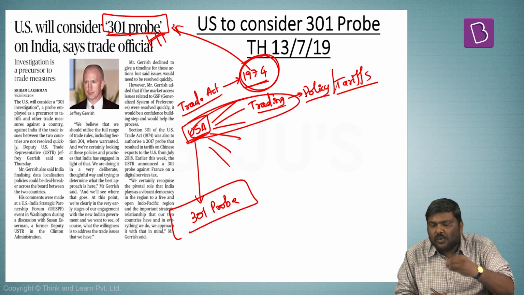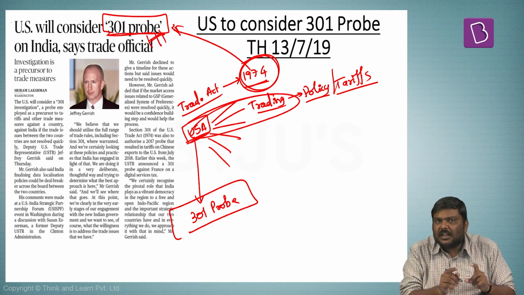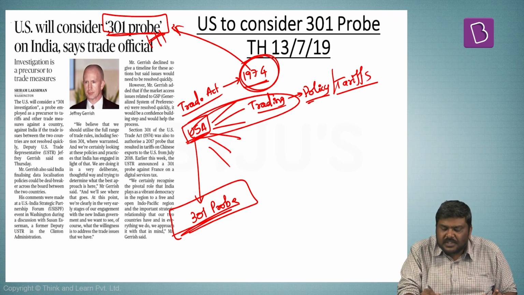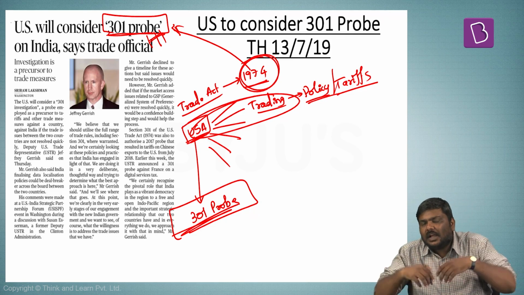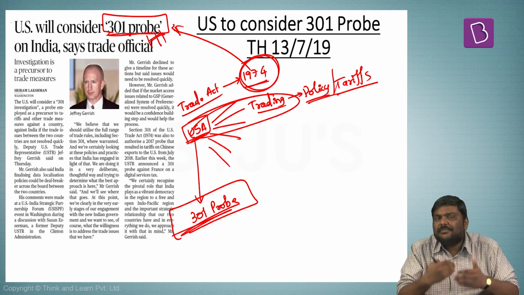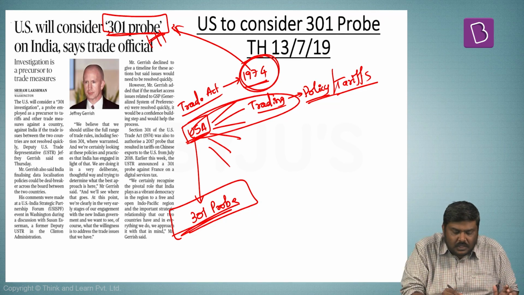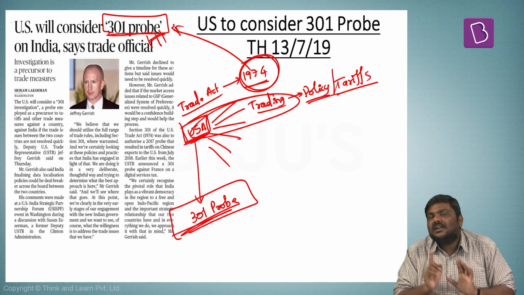And in this 301 probe, the authorities will investigate why these policies have been taken by the other countries or the trading partners, and what is the impact of these policies on the trade between USA and this country.